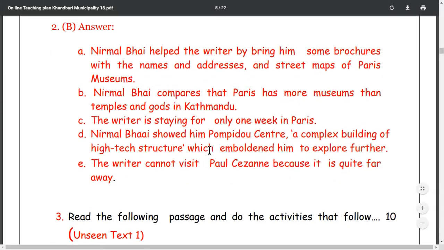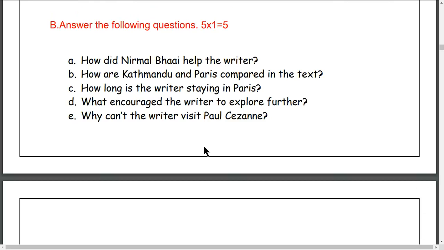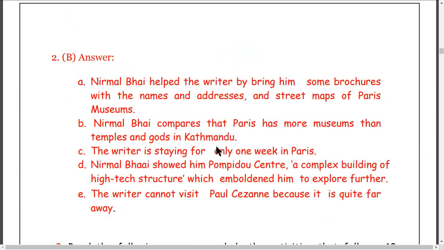Question number D. Let's see. What encouraged the writer to explore further? What encouraged? Encouraged means प्रोत्साहन करो, उत्साहित बनाए. Encouraged is emboldened, that is the same thing here. Synonyms of emboldened and encouraged. What encouraged the writer to explore further? Nirmal Bhai showed him Pompidou Center. Him means writer. You can write the writer or you can write him too.